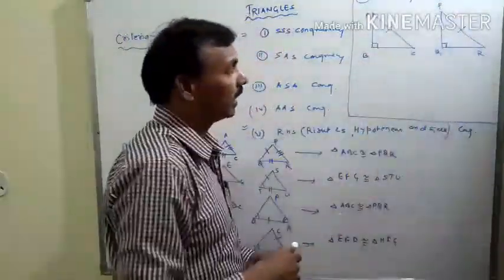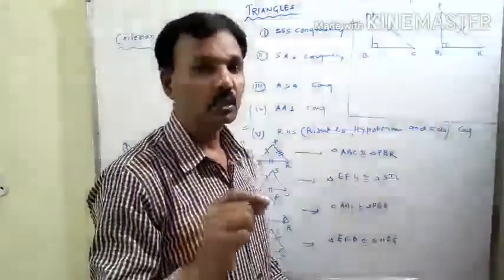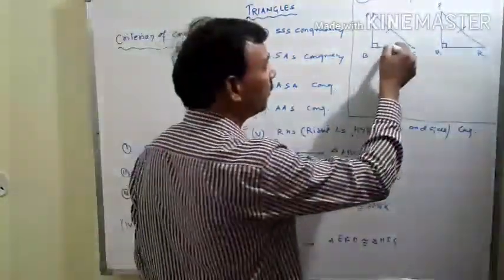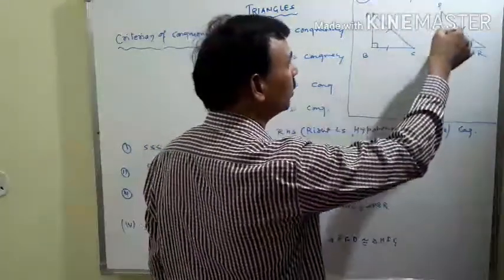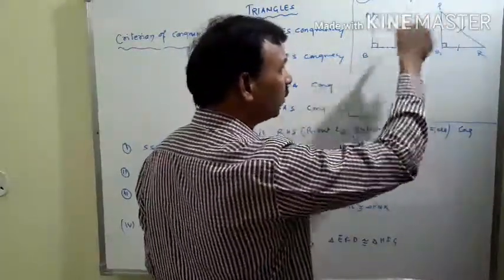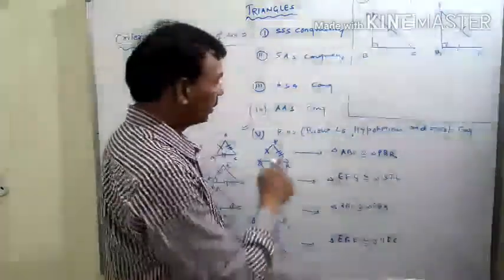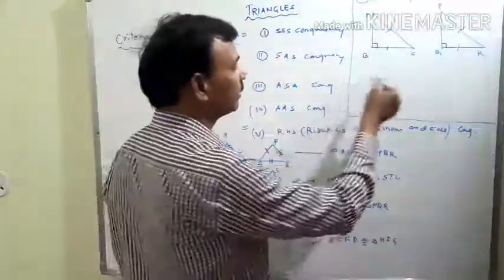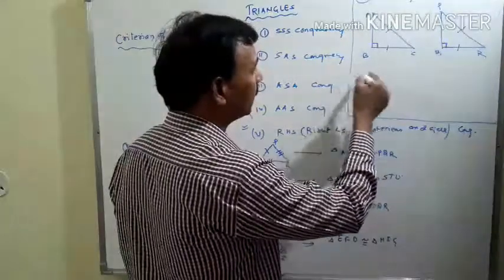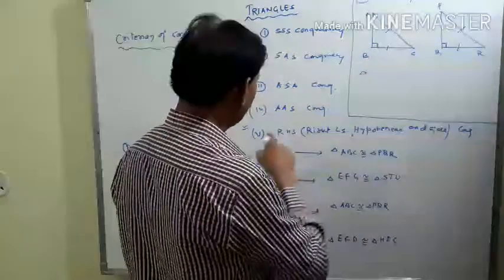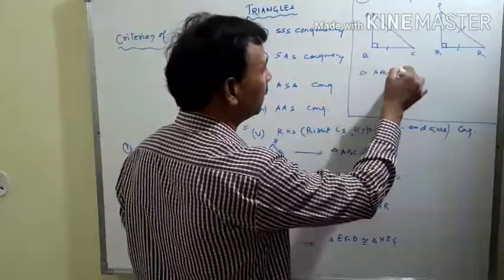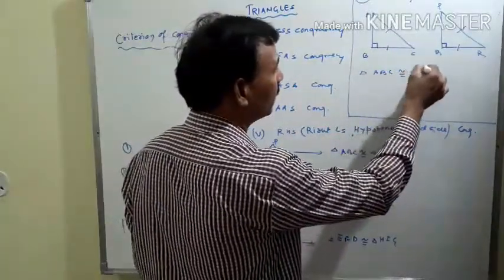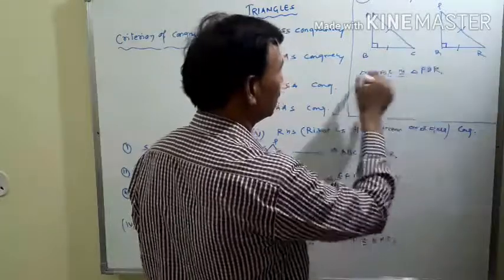Out of these two sides, any one side should be equal. That means BC equals QR or BA equals QP. Then both triangles will be congruent under the criteria of RHS. Then we can say that triangle ABC is congruent to triangle PQR.